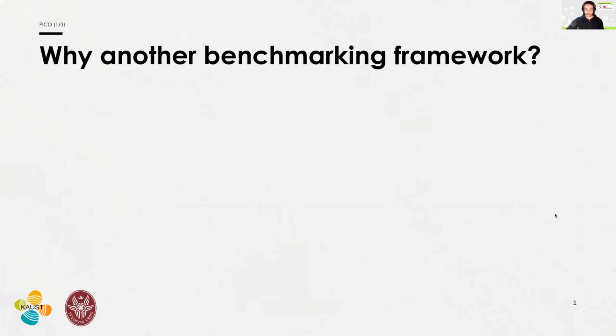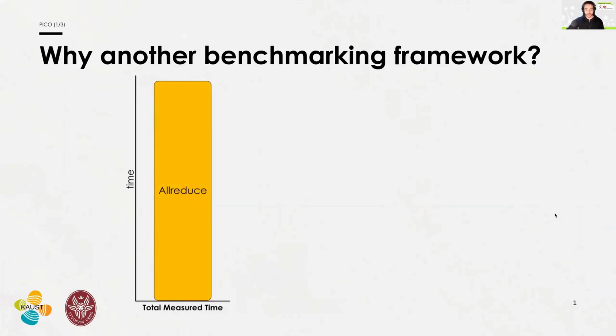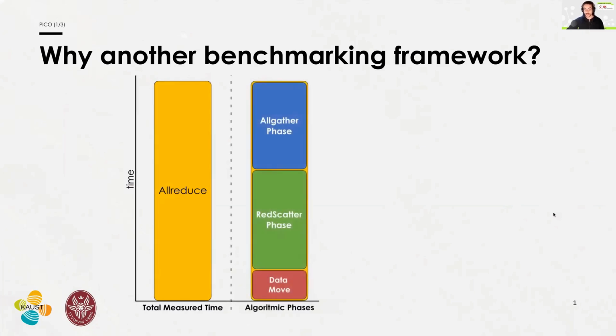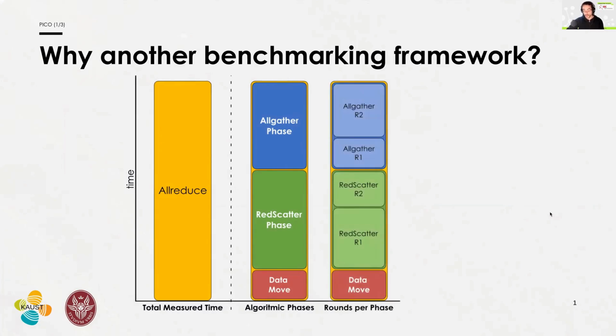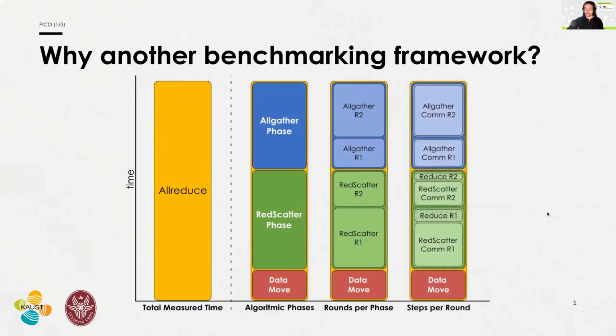Why another benchmarking framework? Well, first of all, when one thinks about collective benchmarking, one thinks only about the total measured runtime of a collective operation. But if one knows a little bit more, collectives are divided into algorithmic phases, and those algorithmic phases, for example, in the case of this reduce, a reduce-scatter and an allgather phase, can be further divided into rounds, and those rounds can be again further divided into steps, such as a reduce step or a communication step.